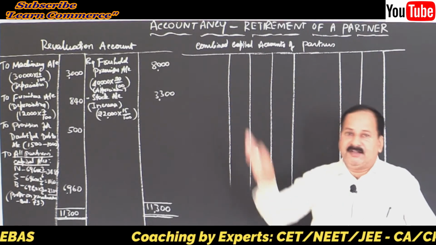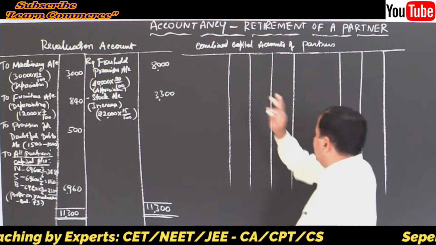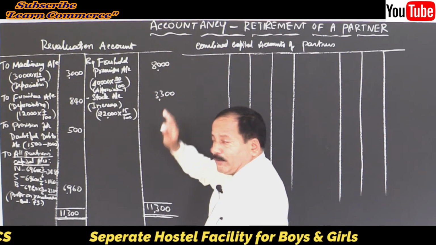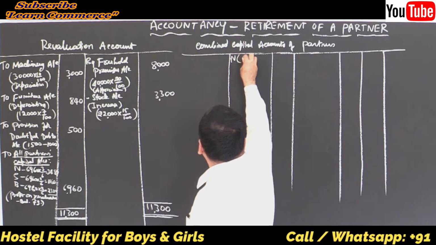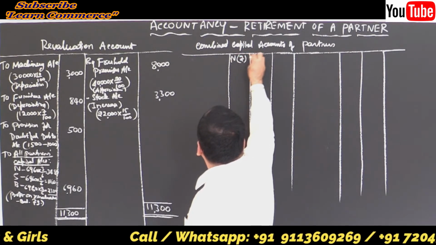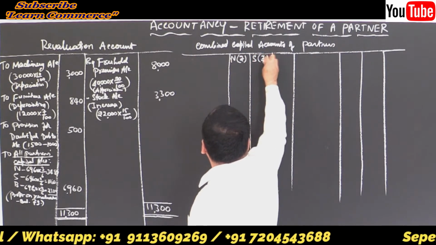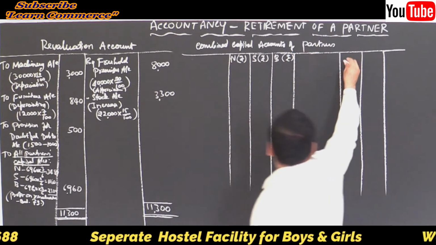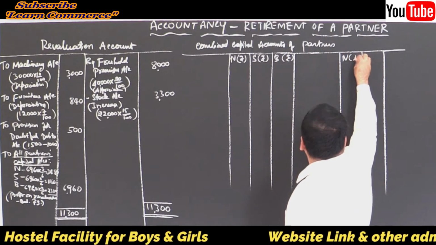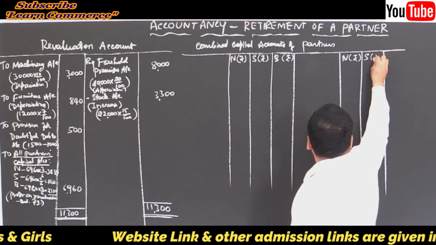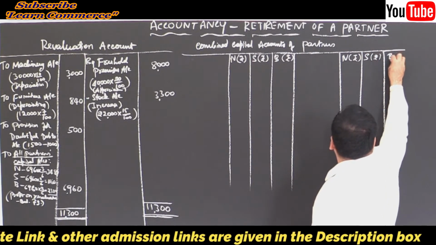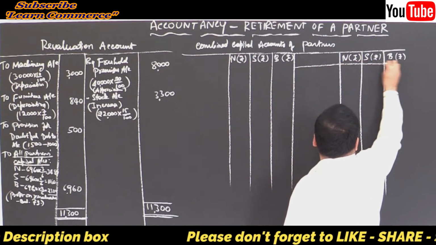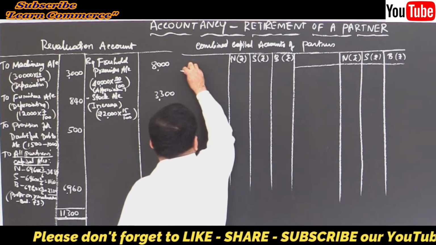Account means debit credit, must be there. Otherwise, they will deduct marks. Particulars. Then write the names. I will write in short form. You just write in full. Narang rupees, Suri rupees, and Bajaj rupees, on either side. Draw the columns, do it fast.